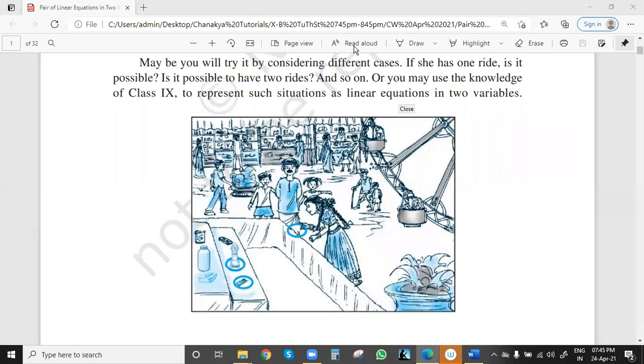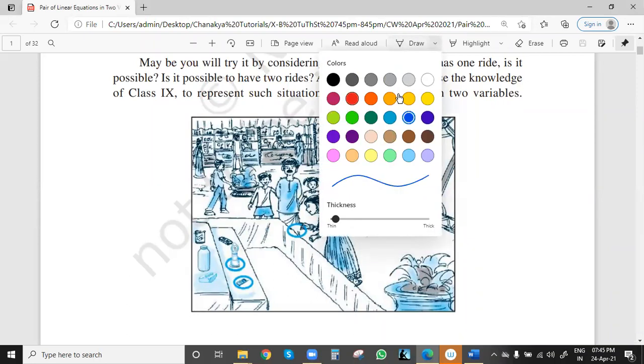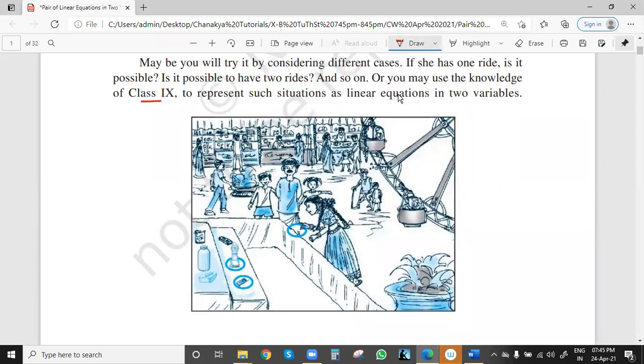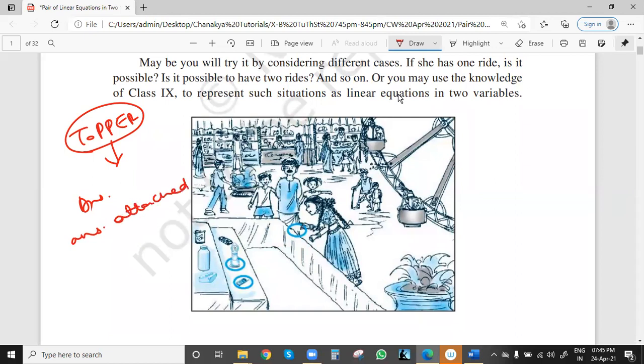Before the start of the session, once again a reminder for this last week test. Tomorrow morning, before tomorrow morning, we'll get this course. Second thing, I've started checking the answer sheets. Second important thing, in Topper, every time there is a reminder from our side, you have to write something in the Topper comment box, otherwise you can mention this also. Answer in attached something, you have to write, then only the option is there to give you marks.